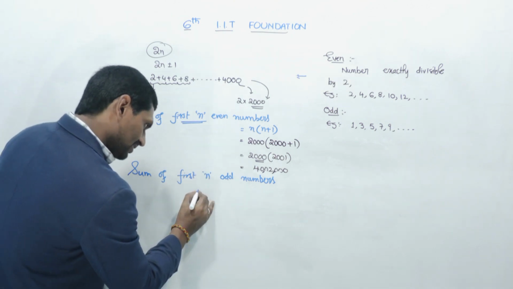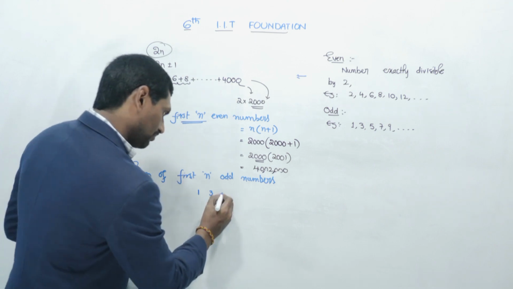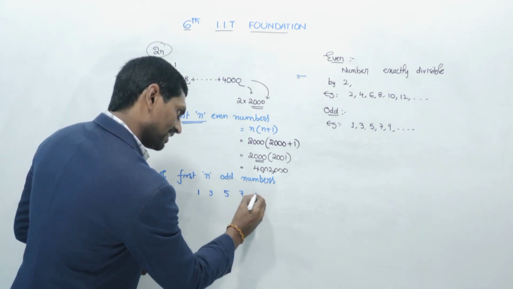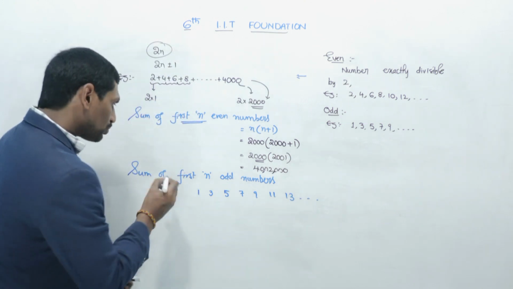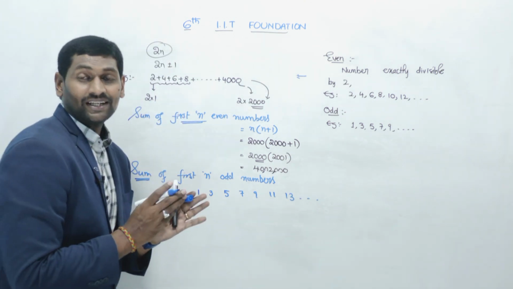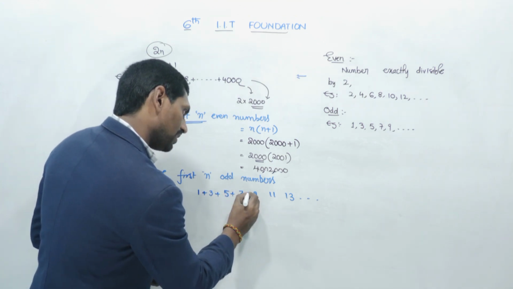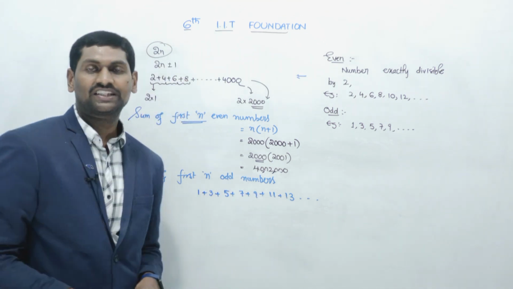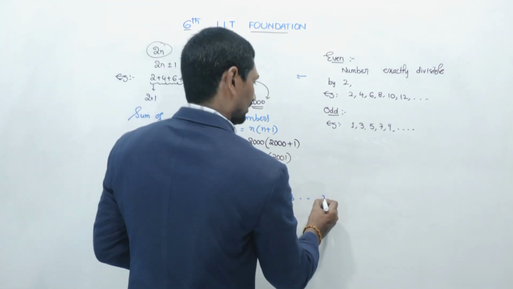So odd numbers means the first odd number is 1, the second odd number is 3, 5, 7, 9, 11, 13 and so on. Sum means what? Sum is nothing but addition. So 1 plus 3 plus 5 plus 7 plus. It is time taking, right? For adding up to like 297.